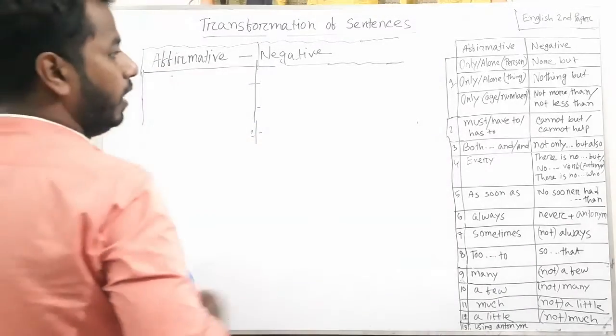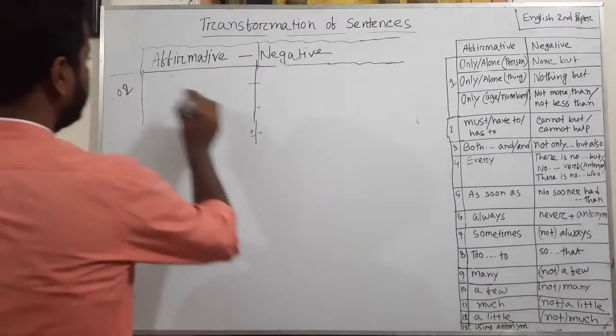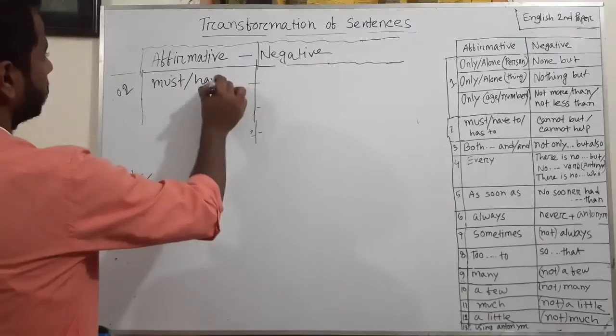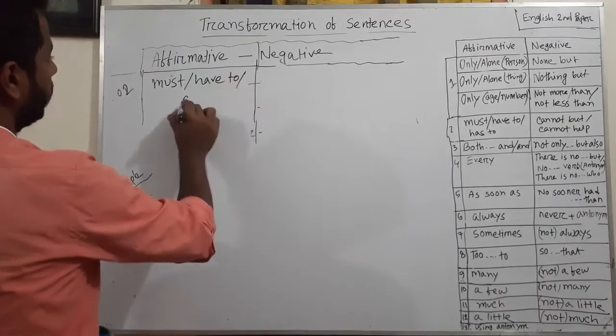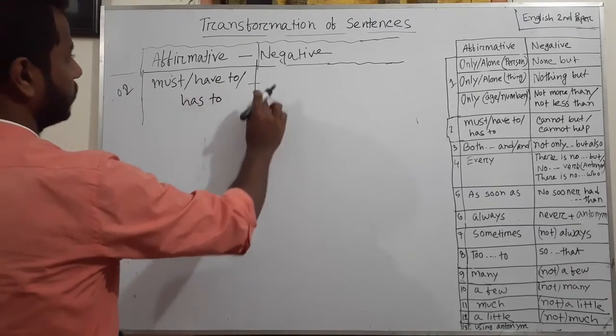Rule 2. In an affirmative sentence, there is must, have to or has to.